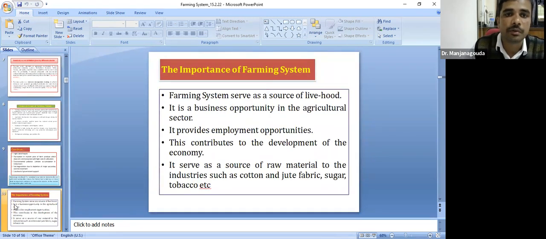What is the importance of the farming system? It serves as a source of livelihood, especially for small and marginal farmers. It plays a pivotal role, is a business opportunity in the agricultural sector, and provides employment opportunity. Because of the inclusion of more enterprises in the farming system, there will be regular employment generation, and this also contributes to the development of the economy. It also serves as a source of raw material for industries such as cotton, jute, and sugar industries. It will supply the raw materials.